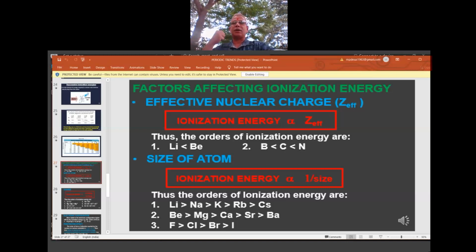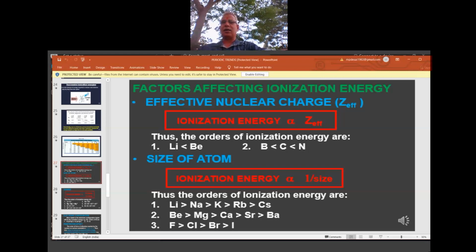How much nuclear charge is effective on an electron? What kind of effect? Attractive force. How much is it holding? How much is it attracting? How much is it pulling towards itself? That is called effective nuclear charge. If the nuclear charge is more, holding is more, attractive force is more, and the electron is attracted more towards the nucleus. That time we face difficulty in removing the electron, which means we require more energy. So the more the effective nuclear charge, the more its ionization enthalpy.